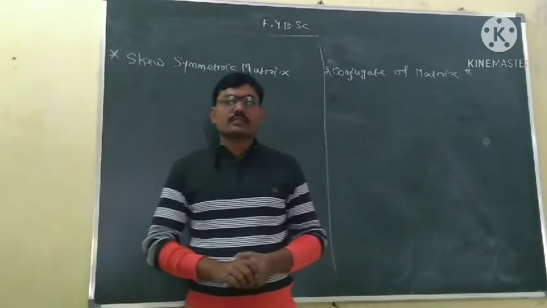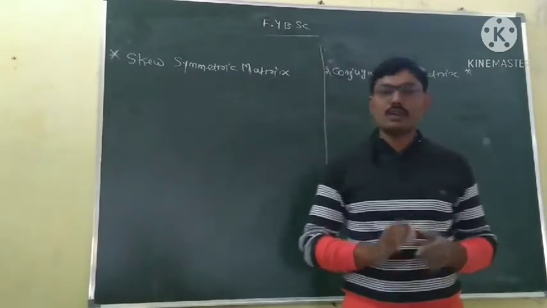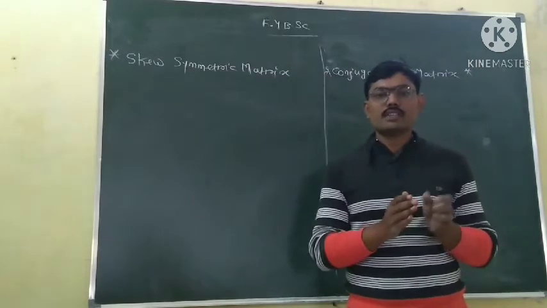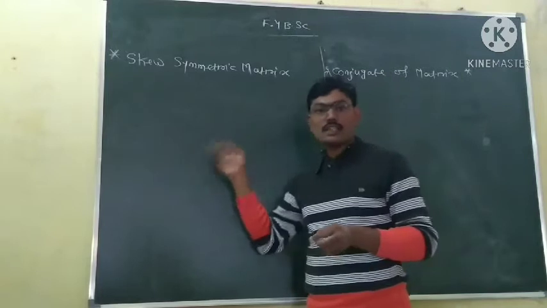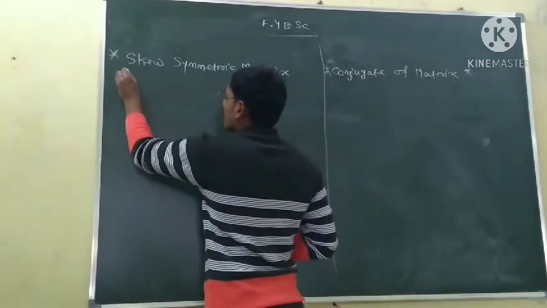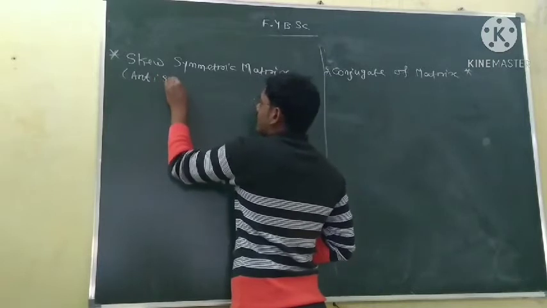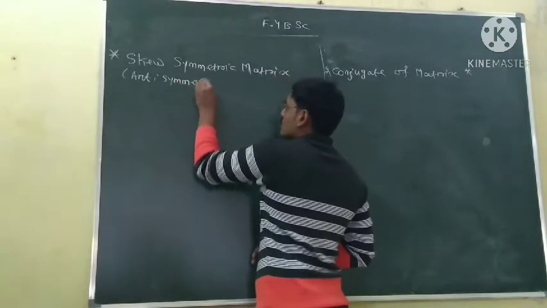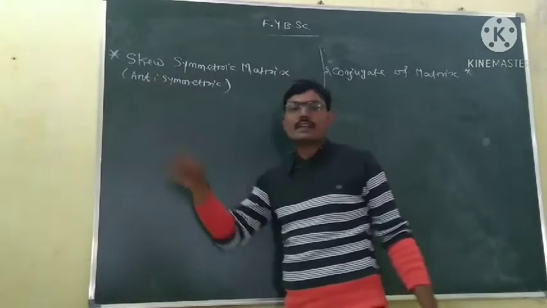Okay. Next, the type of matrix is the skew symmetric matrix. We know symmetric matrix means A transpose is equal to A. So skew symmetric, also known as anti-symmetric matrix. Other name is skew symmetric, also known as anti-symmetric.